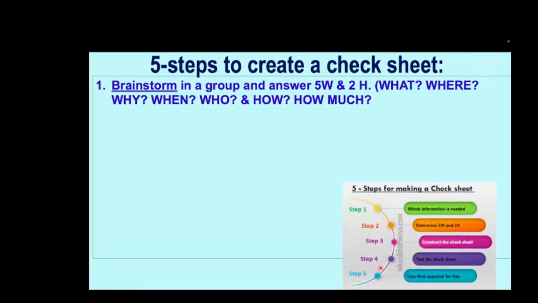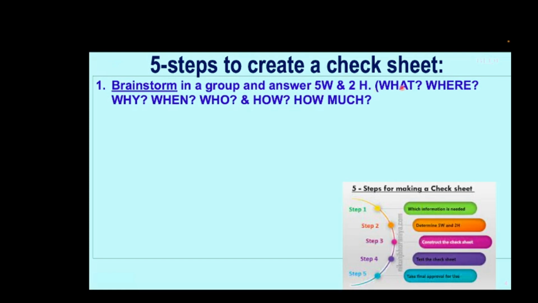Now let us understand there are 5 steps to create a check sheet. The first step is brainstorm. Again, I covered brainstorming in a very simple practical way in my earlier presentation. Those who are interested can get into my playlist and see this presentation, or I'll give the link in my description for a quick look. You have to sit in a group physically, say 6 to 12 people, and answer these questions, 5W and 2H.